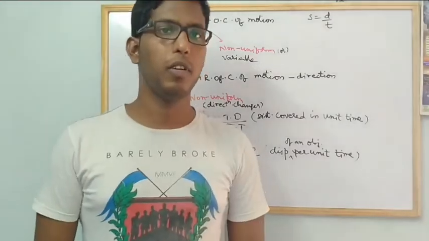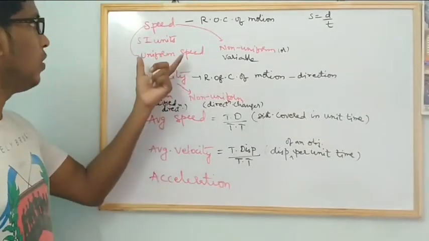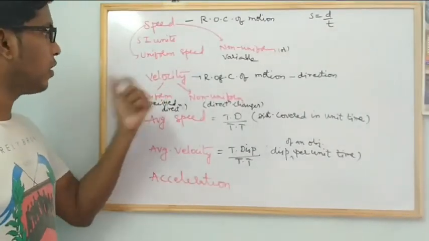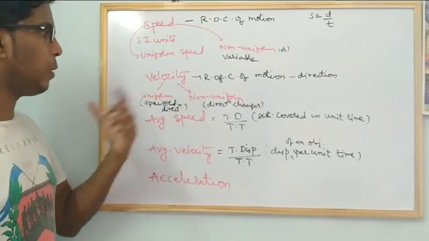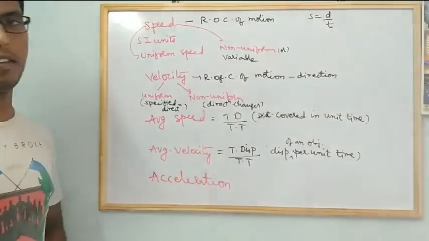Let us discuss speed. What is speed? What is uniform speed? What is velocity? Different types of velocity, average speed, average velocity and acceleration.